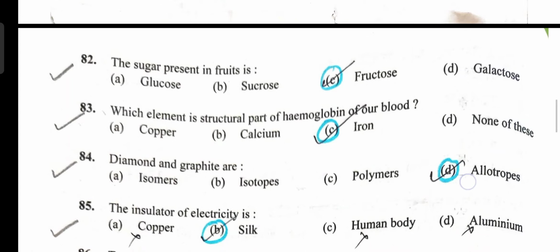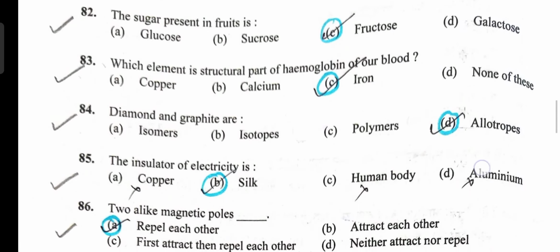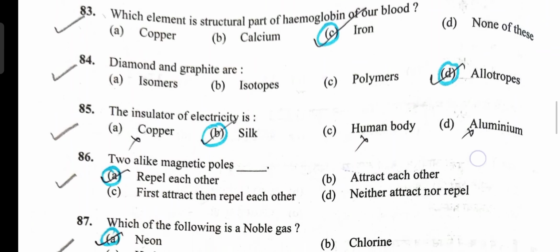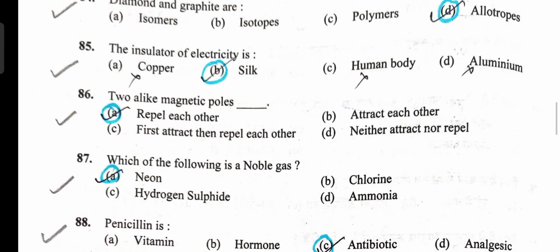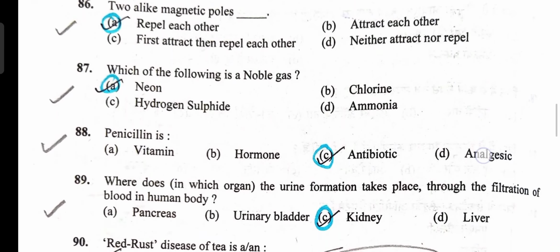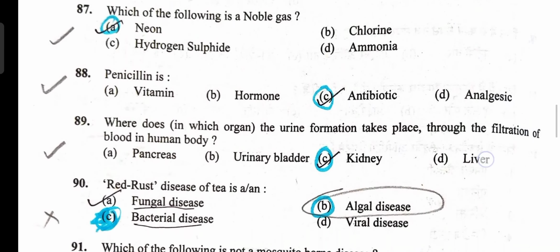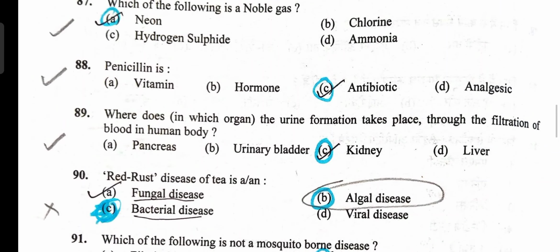Structural part of hemoglobin in our blood, iron, option C. Diamond and graphite are allotropes, option D. Insulator of electricity, silk, option B. Two alike magnetic poles repel each other, option A. Noble gas, neon, option A. Penicillin is an antibiotic, option C. Urine formation takes place in the kidney, option C.